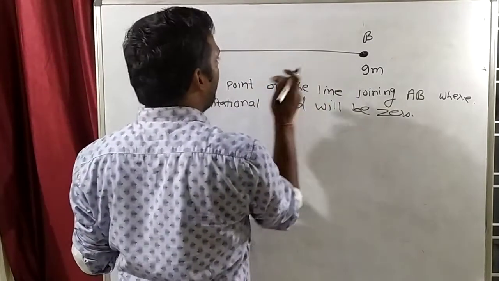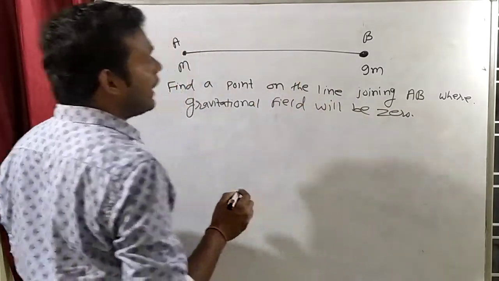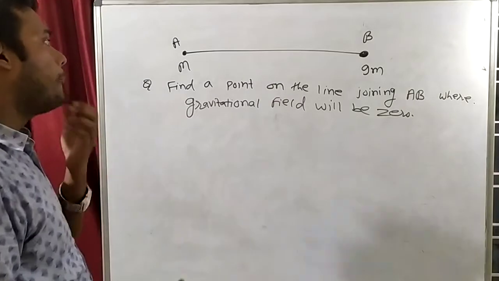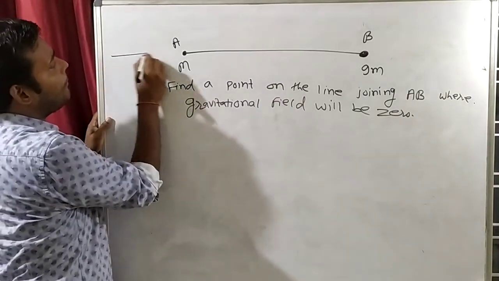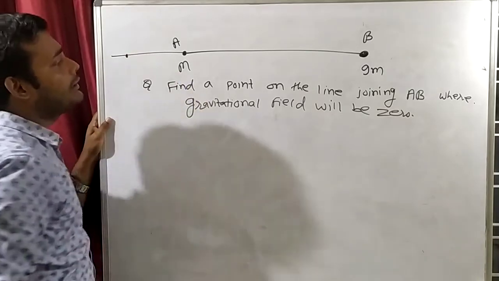So this is the line AB, and you have to find a point here where the gravitational field is 0. Now let's see, suppose I place a point here.